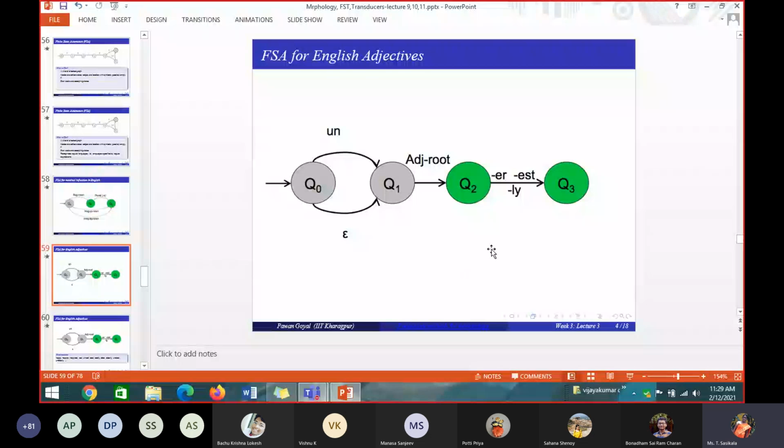So this is an automaton for English adjective words. Adjective should be the root word. Before the adjective, we can have a prefix, and after it a suffix. Prefix means un or empty.